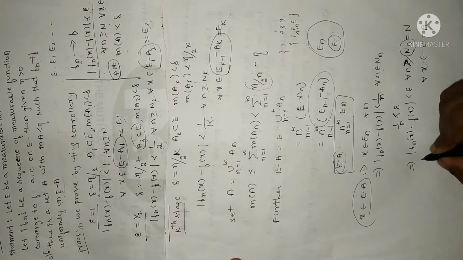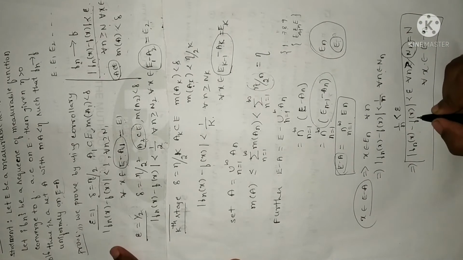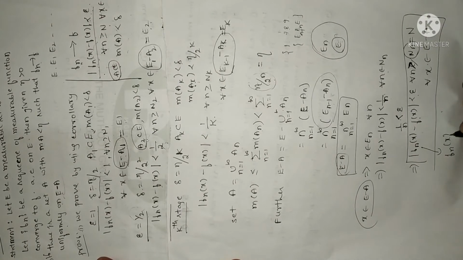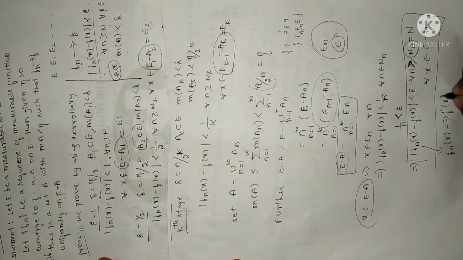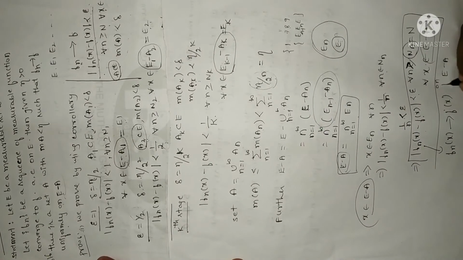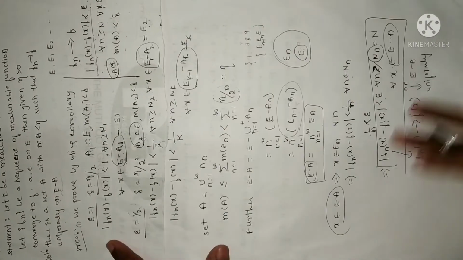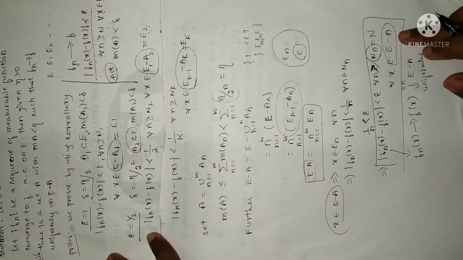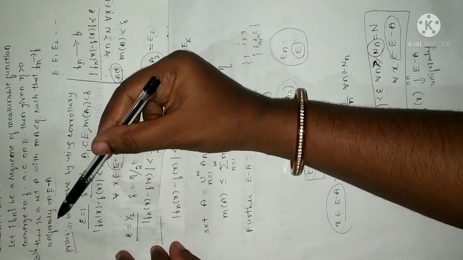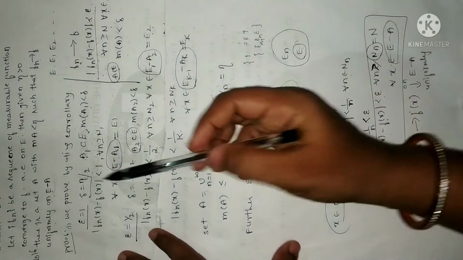The meaning of this is, as I already told you, the definition of convergence: when the magnitude of |f_n(x) - f(x)| is less than epsilon, what it says as per the corollary is that f_n(x) will be converging to f(x) uniformly on E minus A, right? Uniformly on E minus A. Why? Because I have chosen an element in the set E minus A, and what we required to prove is that the sequence f_n is converging to f uniformly on E minus A. Clear? I am repeating once again.